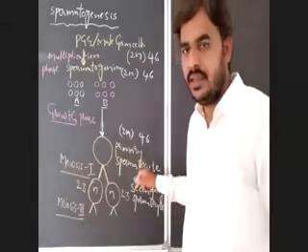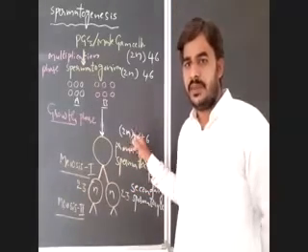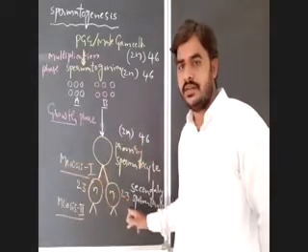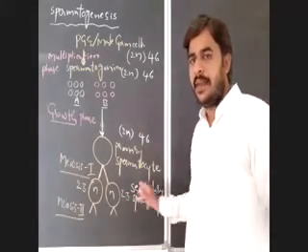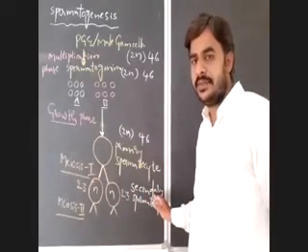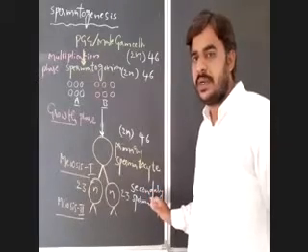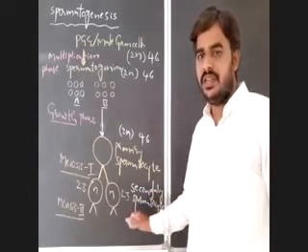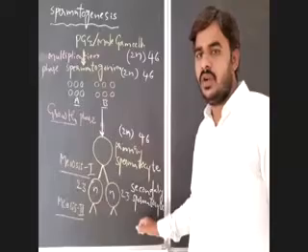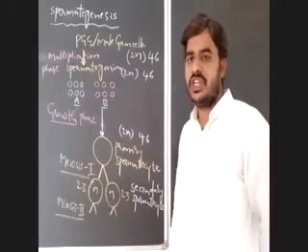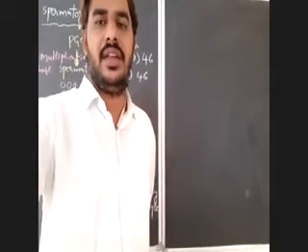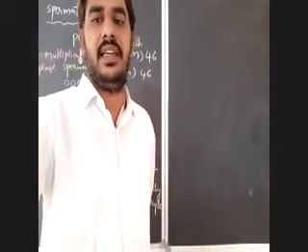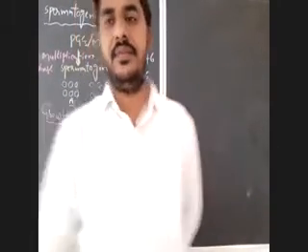Because of that, when the primary spermatocyte completes meiosis 1, that leads to formation of two haploid secondary spermatocytes. After completion of secondary spermatocyte formation, next the secondary spermatocytes undergo meiosis 2, which is an equational division.